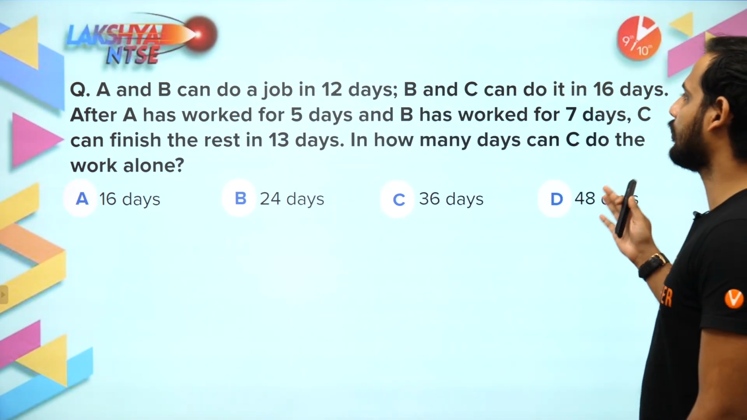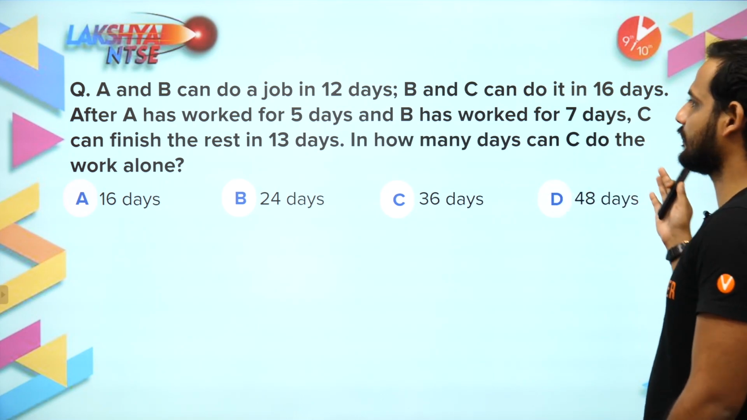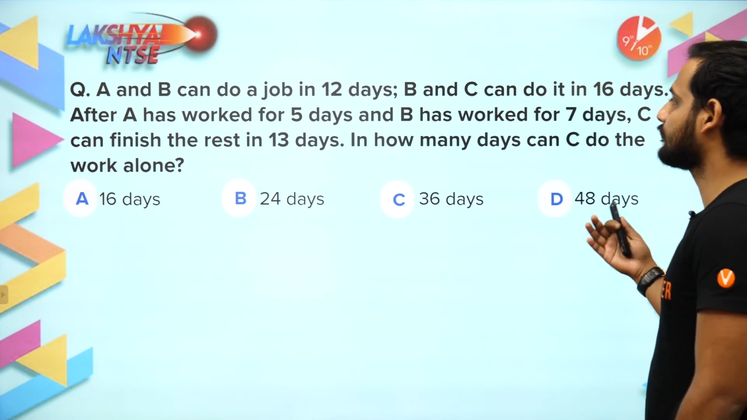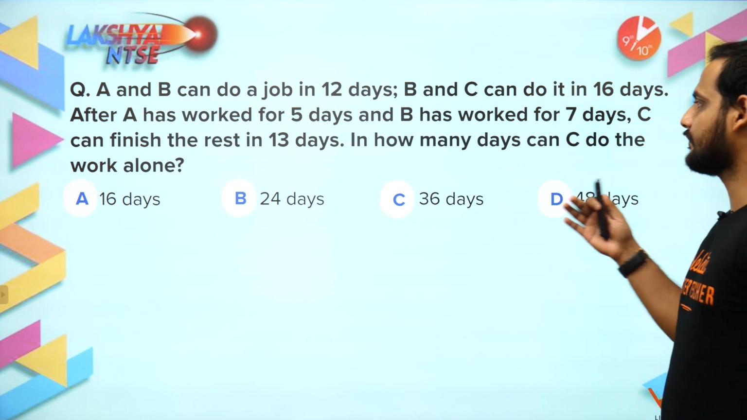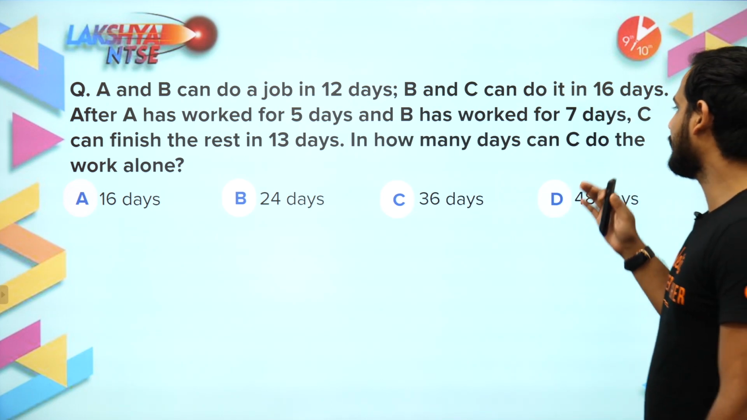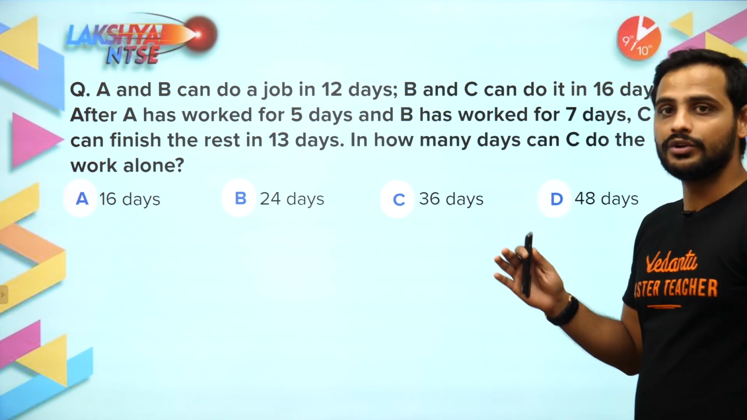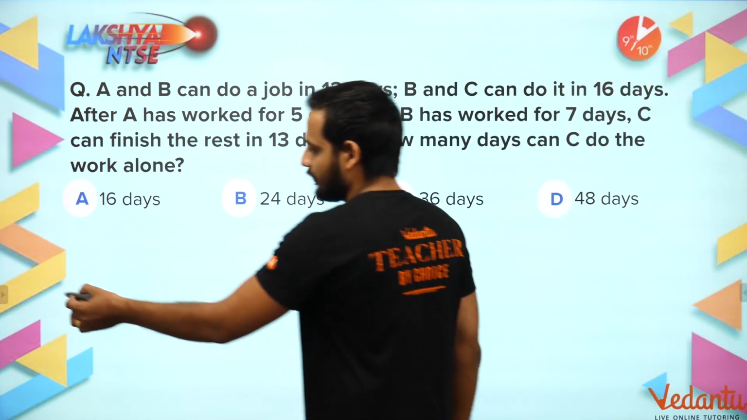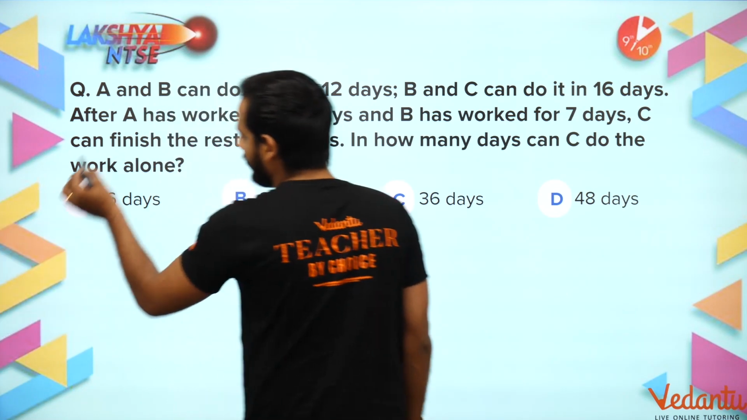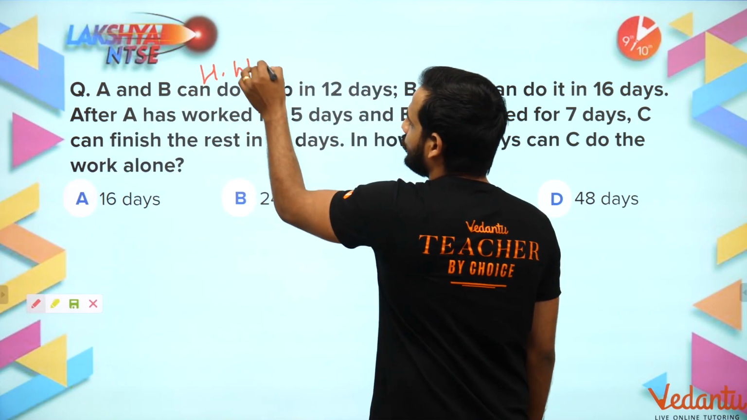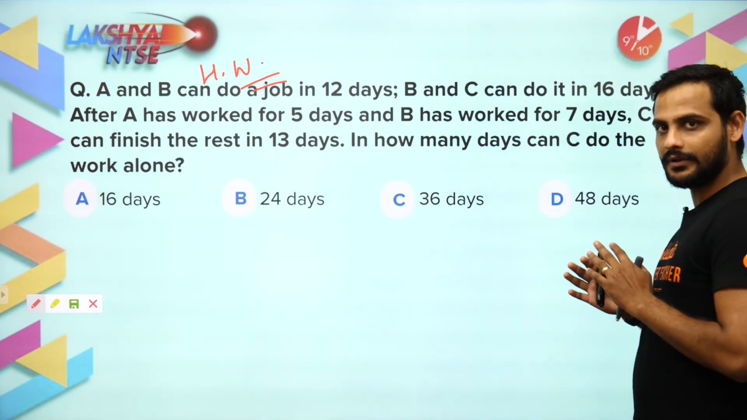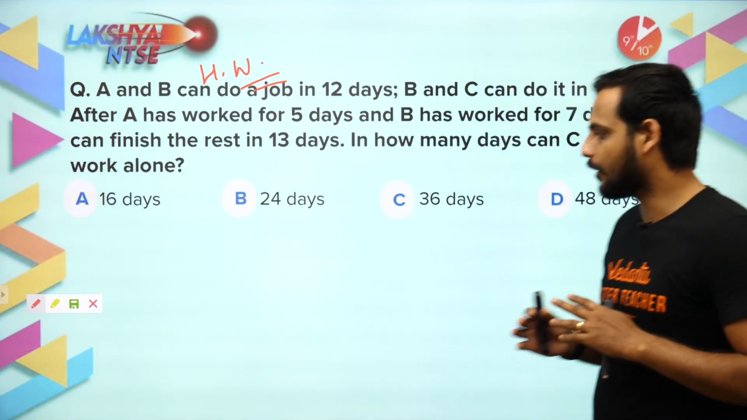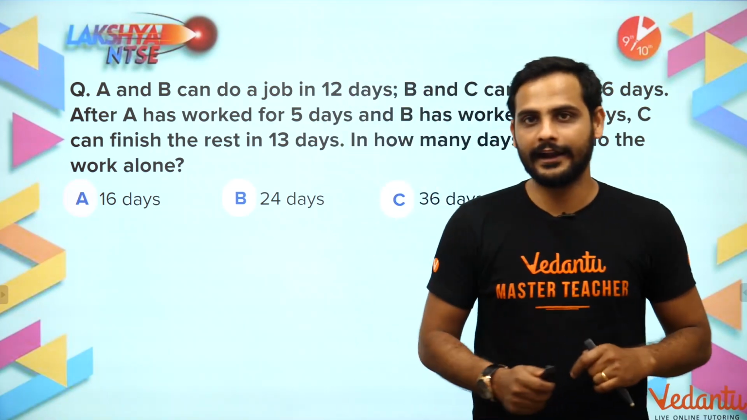A and B can do a job in 12 days. B and C can do it in 16 days. After A has worked for 5 days and B has worked for 7 days, C can finish the rest in 13 days. In how many days can C do the work alone? Now this is your homework question. It's a bit tricky, so I have kept it as homework so that you will have to use your whole concept to see how this question can be solved. Let me see how many of you would be able to give me the correct answer.